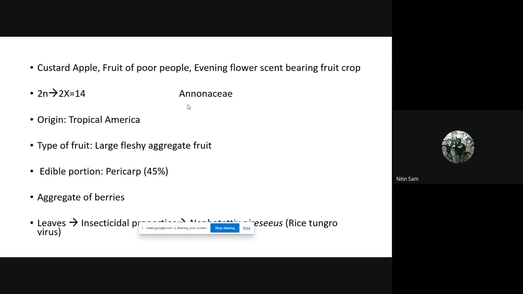Then coming to the edible portion, it is the pericarp, and 45% of the fruit is edible. That means the pericarp consists of 45% of the complete fruit. So as I mentioned, it is an aggregate of berries. The leaf has insecticidal properties against Nephotettix virescens, which is the vector for rice virus. So to control rice virus, the extracts of Anona leaves are applied on the rice plants.